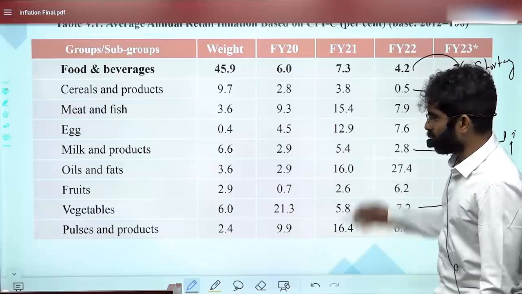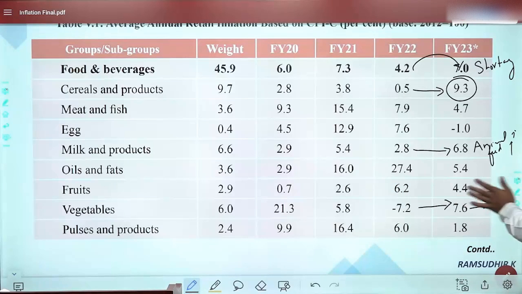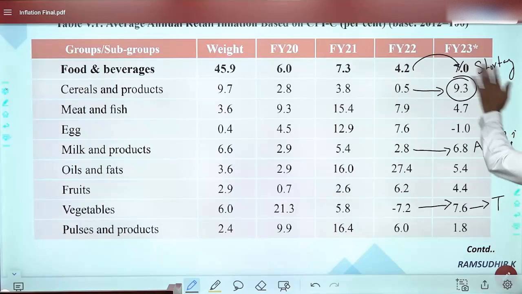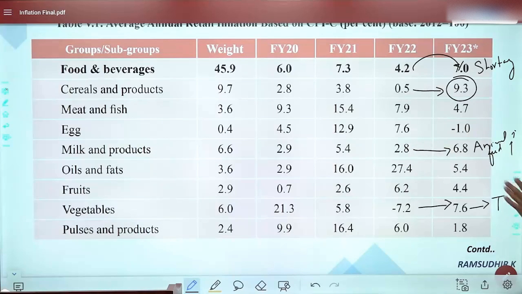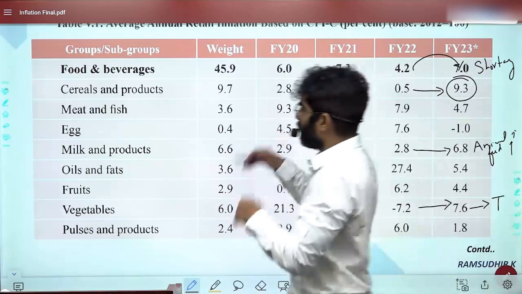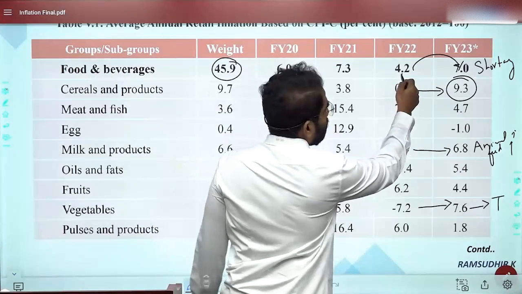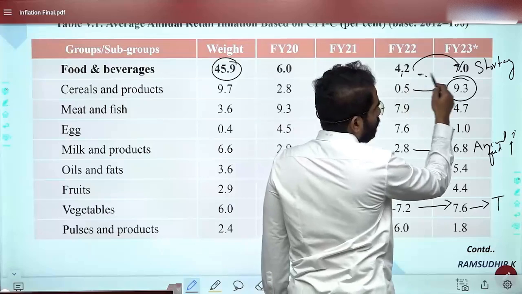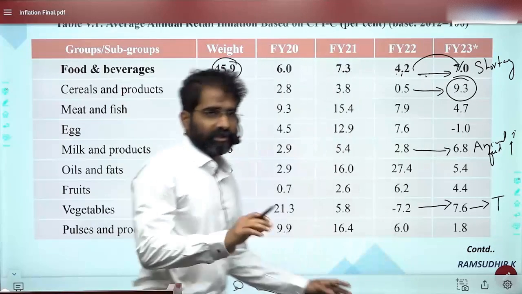Dairy product prices to increase. If you observe vegetables, tomatoes becoming costly, cereals not stable, shortages were there. And milk and milk products, basically animal feed becoming costly, and because of all that CPI inflation has to increase. You can see here comparing 2020 to 23, from 4.2 to 7%. So this is the understanding.